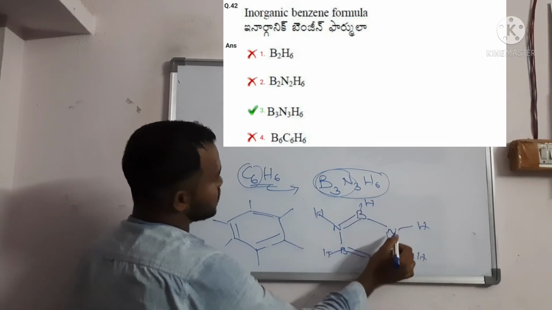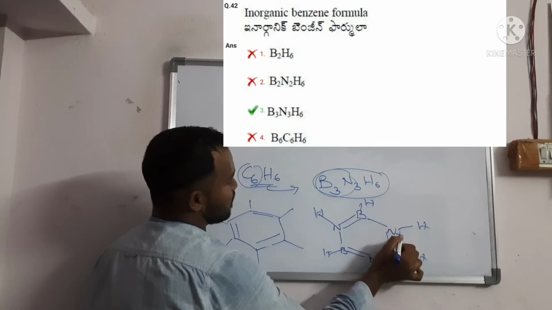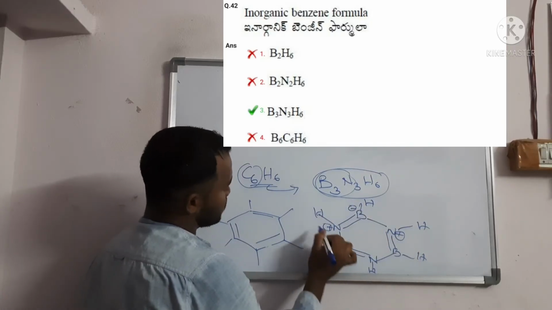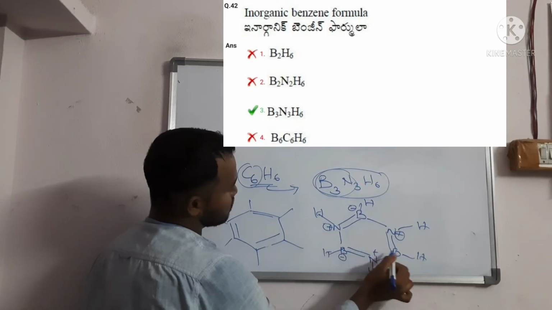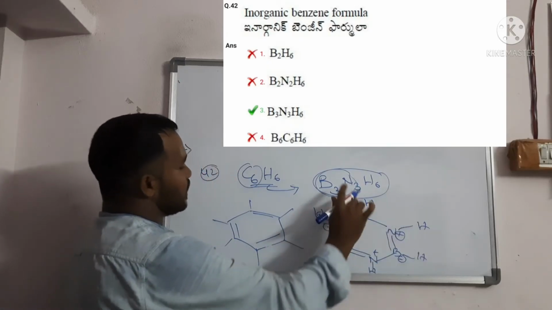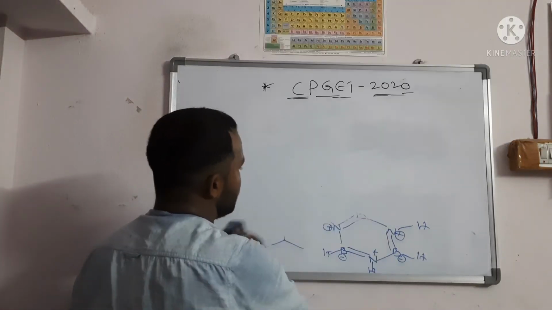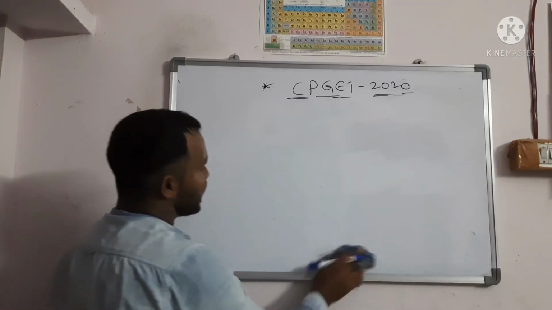So generally in NH, nitrogen has the plus charge and boron has the minus charge. You should write plus and minus here, but this is not a matter. You should write B3N3H6. This is borazine. It is very similar to benzene. It is also called inorganic benzene.